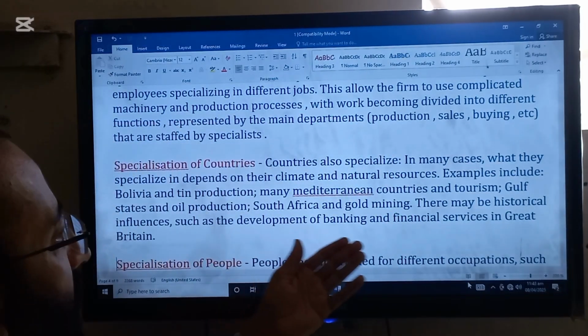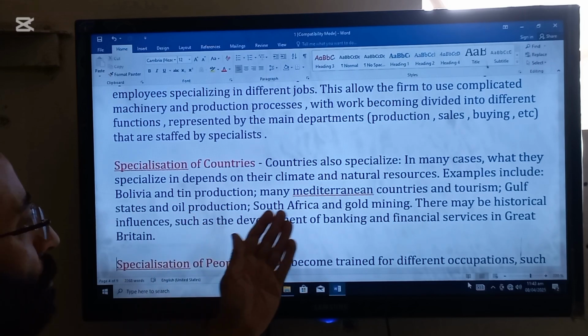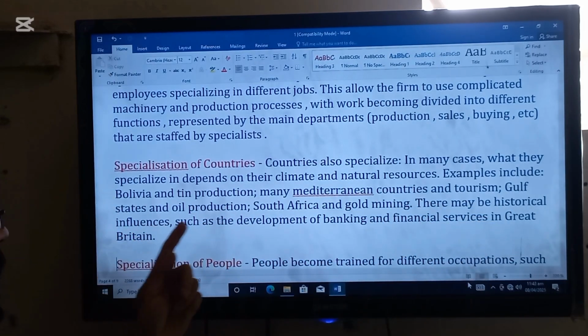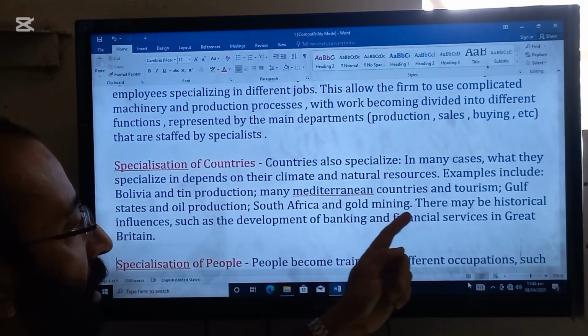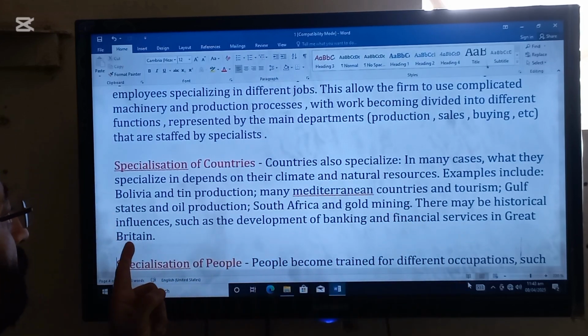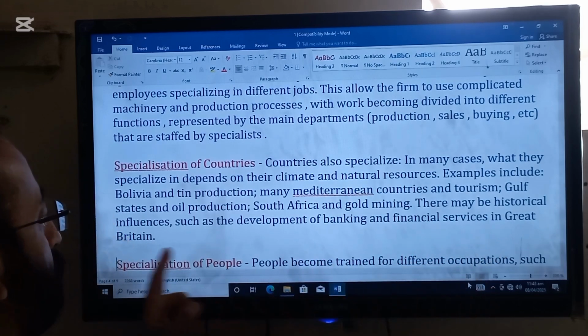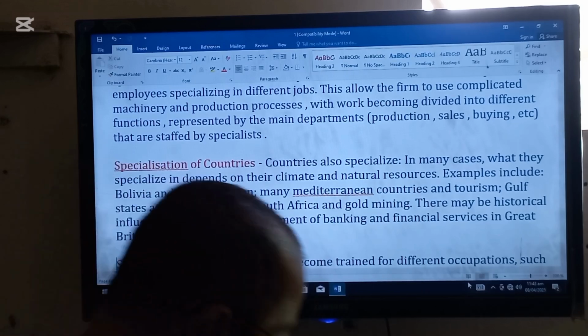Here are some examples: Bolivia and tin production, many Mediterranean countries and tourism, Gulf states and oil production, South Africa and gold mining. There may also be historical influences, such as the development of banking and financial services in Great Britain. So this is the specialization of the countries.